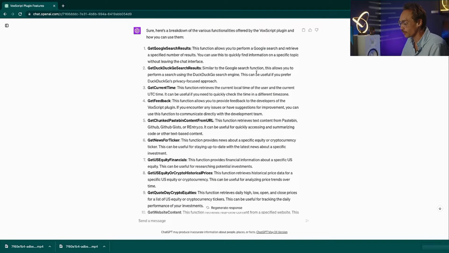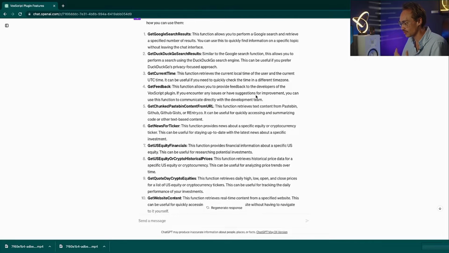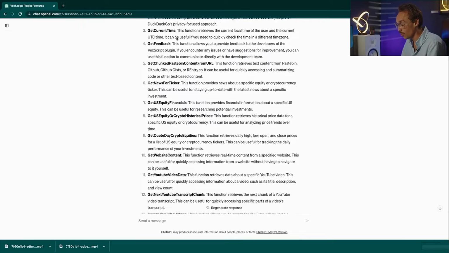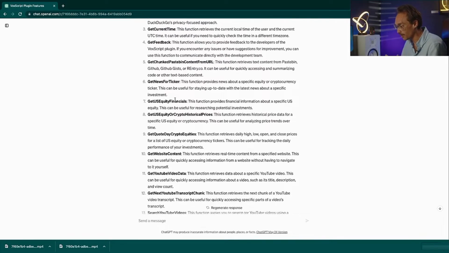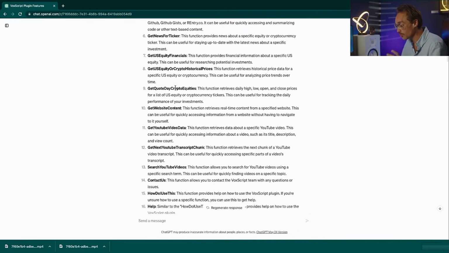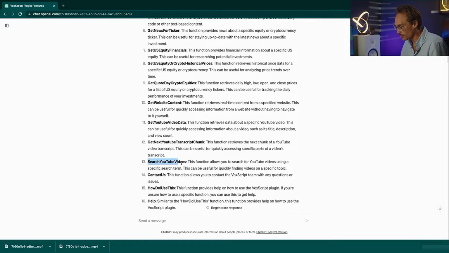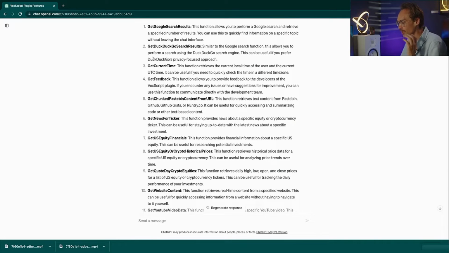And to my surprise, because I have primarily used this for transcribing and searching YouTube videos, Vox Script has really wide and varied abilities here. So you can do a lot with this plugin. But we're going to focus on searching for YouTube videos and transcribing YouTube videos because I believe that you can achieve the results from these other functions better with different plugins and different uses. But I just want you to be aware of all that really is possible.